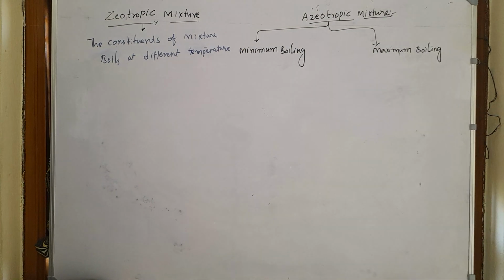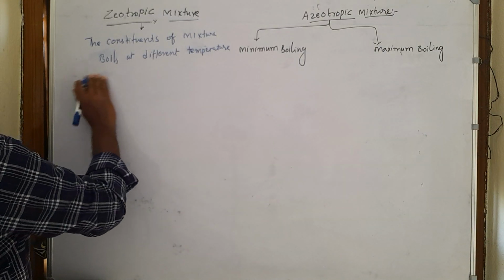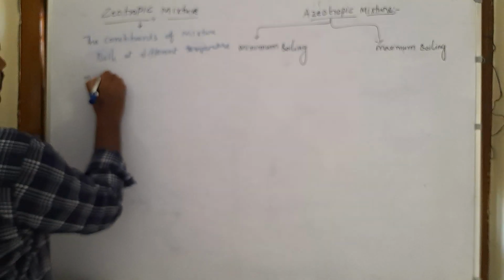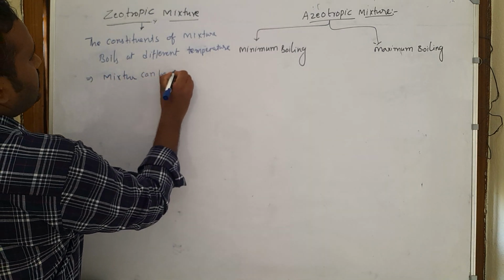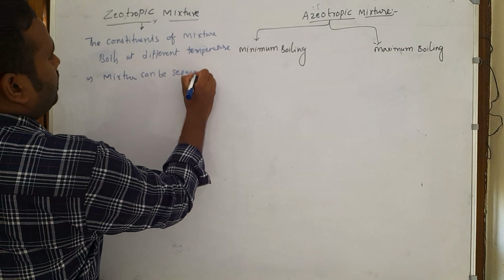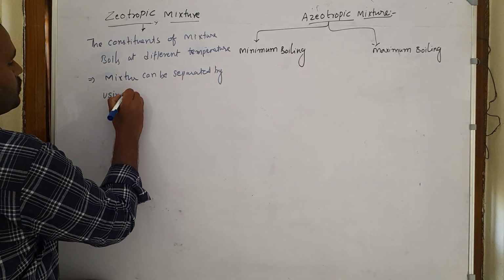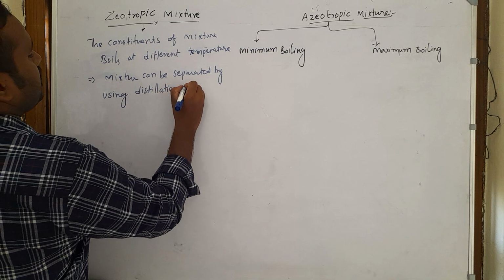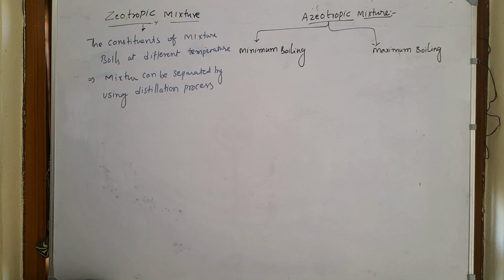That is called a zeotropic mixture. So the mixture can be separated by using the distillation process.